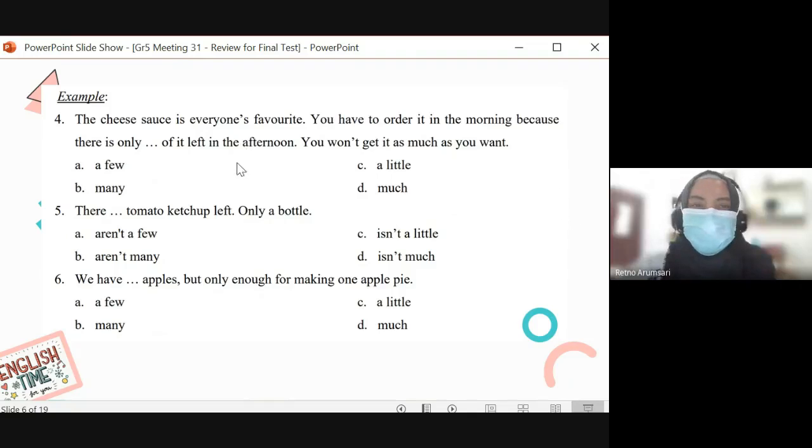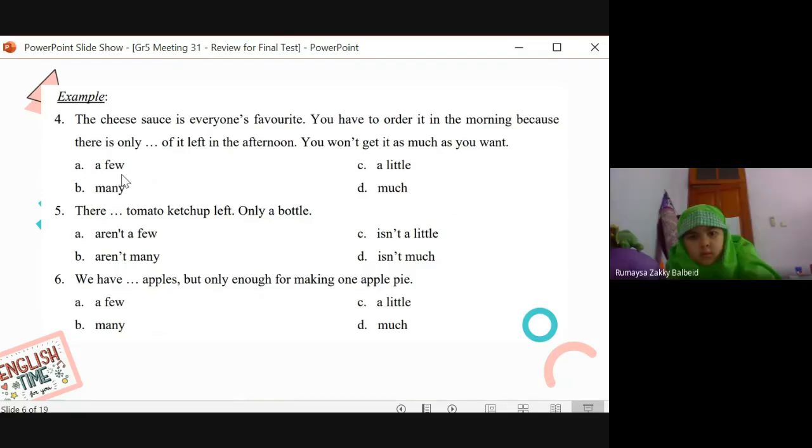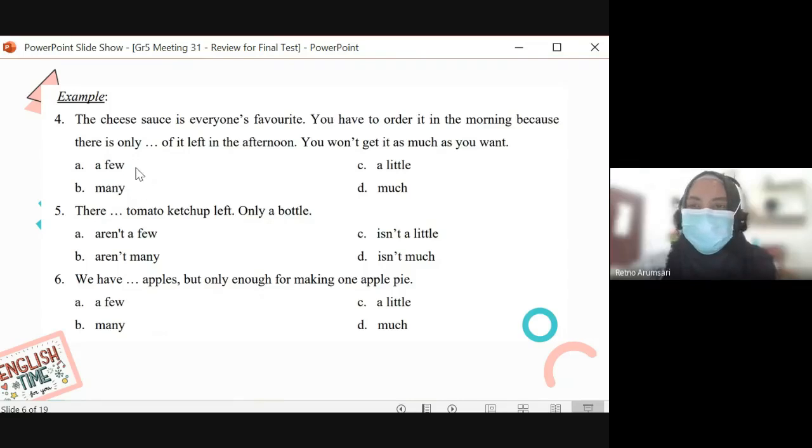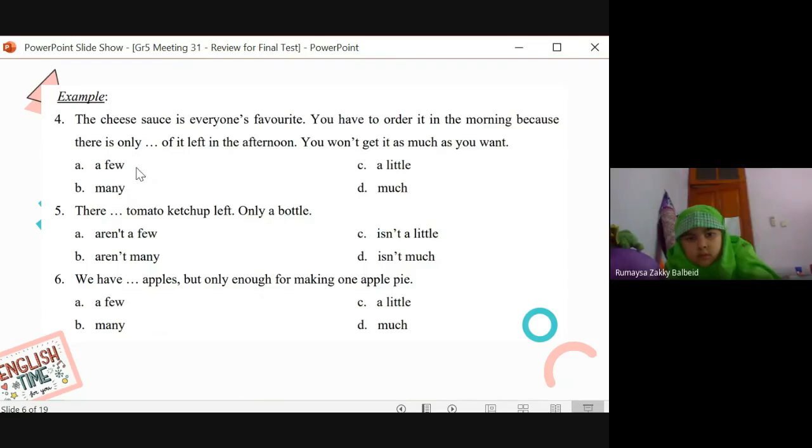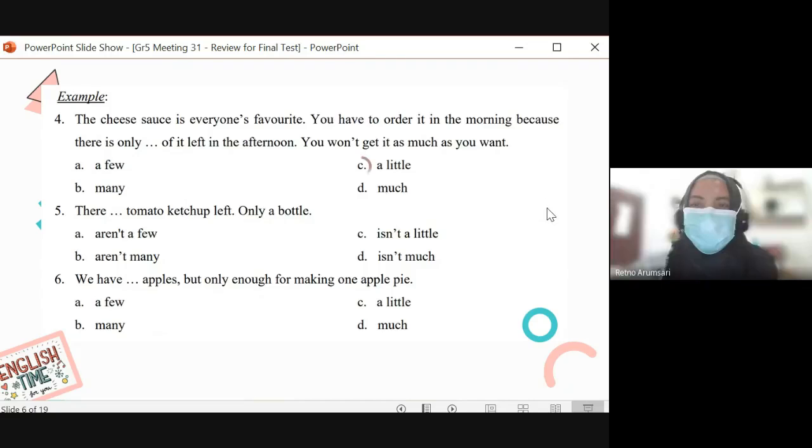What to fill in the gap? Is it a few? A little. Yes, a little, because cheese sauce is uncountable. Uncountable. Yes, very good. And the uncountable options are only C and D. But the one that makes sense is C, right? A little of it left in the afternoon.